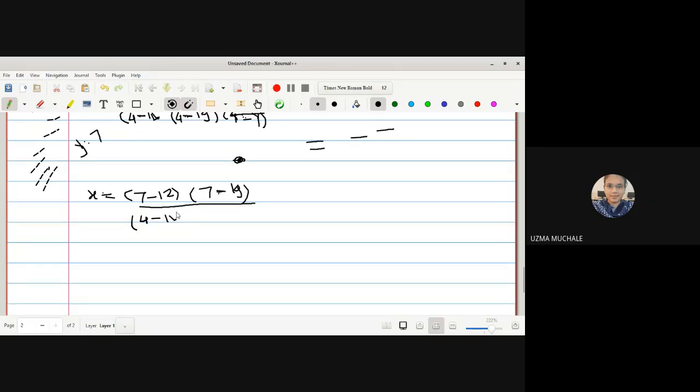Here we have to write it as 4 minus 12, next is 4 minus 19, and the corresponding value is 1. Next, write the next one: 7 minus 4 into 7 minus 19, divided by 12 minus 4 into 12 minus 19, into 3. Similarly, write it for the next one.